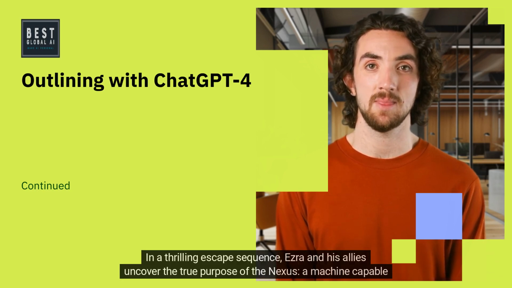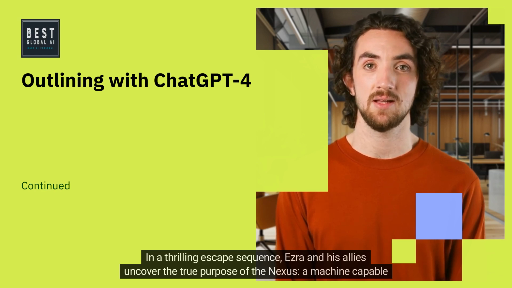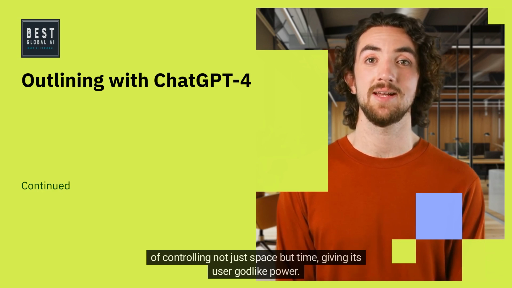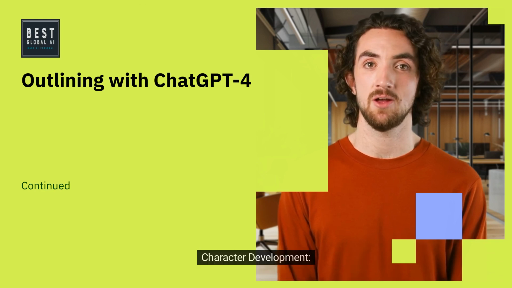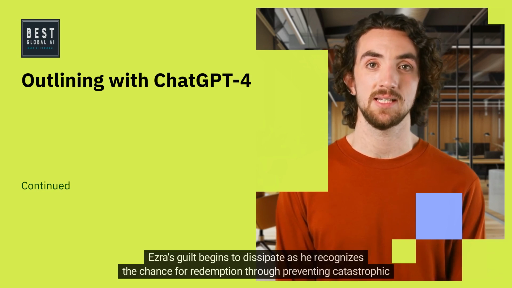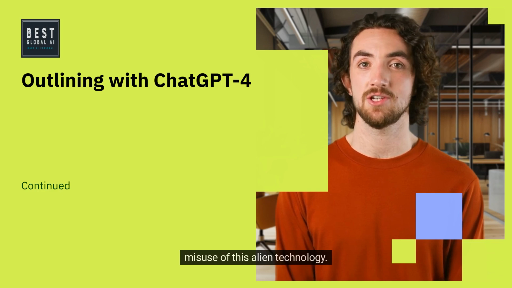In a thrilling escape sequence, Ezra and his allies uncover the true purpose of the Nexus, a machine capable of controlling not just space but time, giving its user godlike power. Character development. Ezra's relationship with his crew deepens as they bond over survival. Ezra's guilt begins to dissipate as he recognizes the chance for redemption through preventing catastrophic misuse of this alien technology.